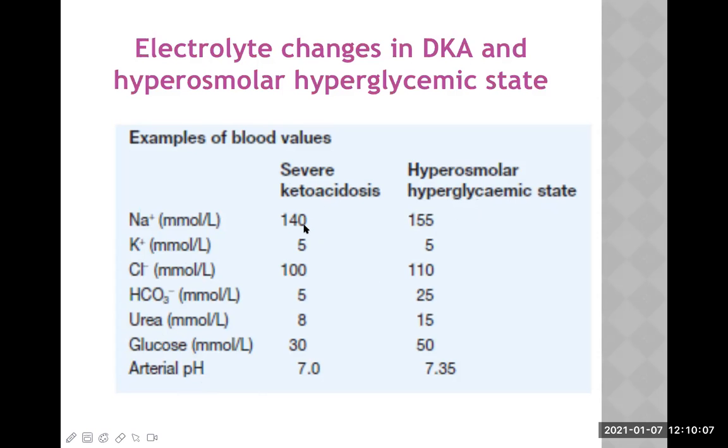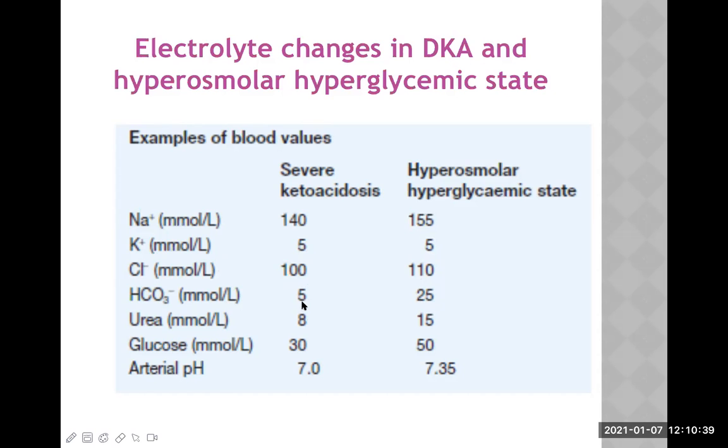Look at the level of sodium here. It is 140. This is just one example, patients may not follow this, but this will provide us the concept. Here, 155. Potassium is 5 here. It is also 5. Chloride, 100. It may be 110 here because of the severe dehydration. Fluid is lost more than the electrolyte in this situation. Bicarbonate, 5. Here is 25.